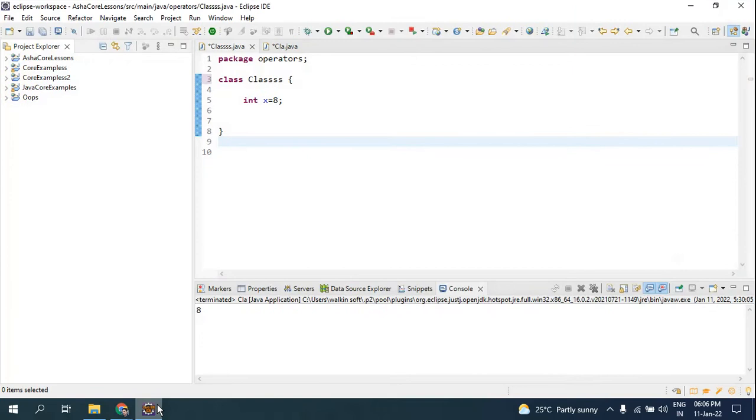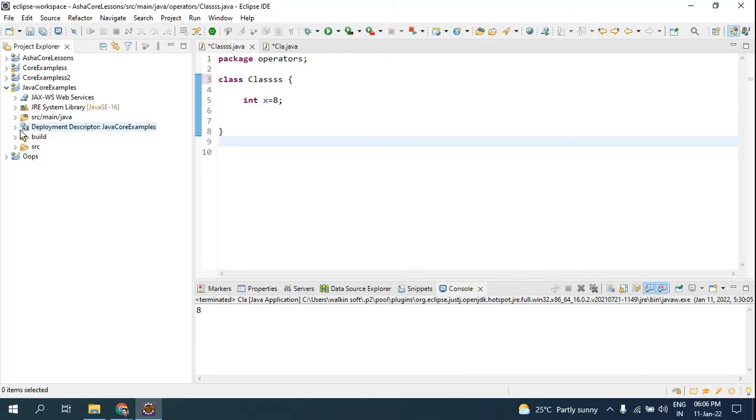Okay, as I said in the beginning sessions about Java, Java is completely related to objects. So anything that you see in Java is related to objects. OOPS stands for Object Oriented Programming. Java is an object oriented language.